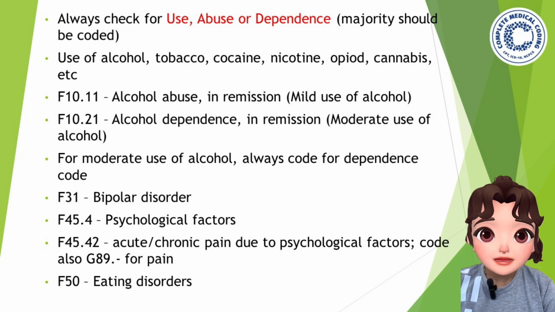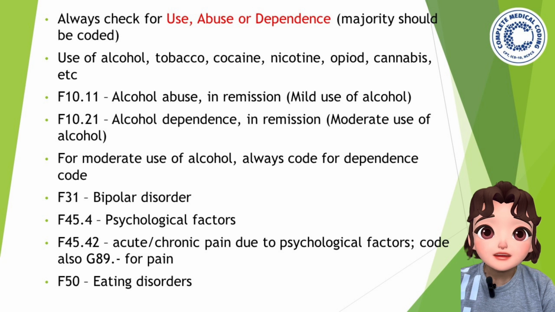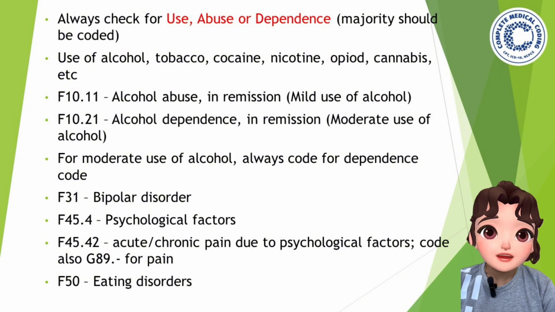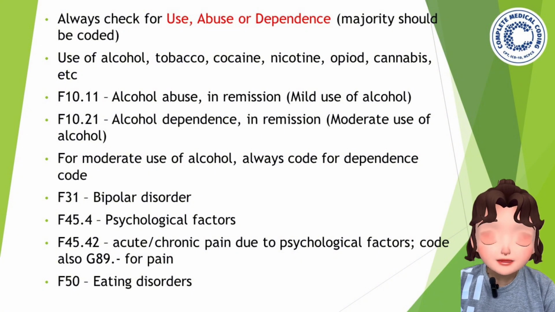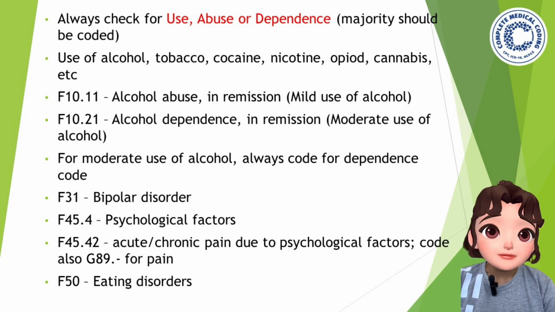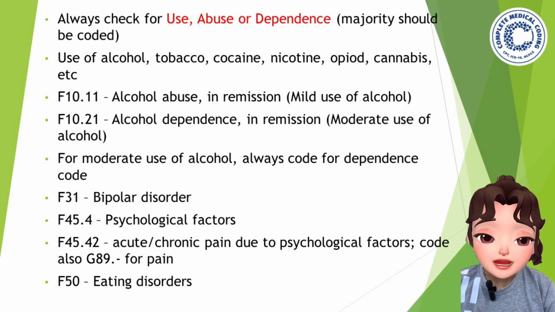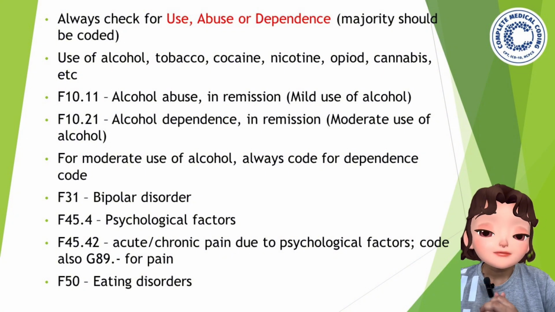F45.42 represents acute or chronic pain due to psychological factors. Code also G89 point, whatever it is, for the pain. If there is any question which is related to F45.42, meaning any pain, you have to code first the psychological factors, this code F45.42, followed by the code for the pain. Code for the pain is G89 point, whatever is mentioned in the question. According to the question, you have to code it.